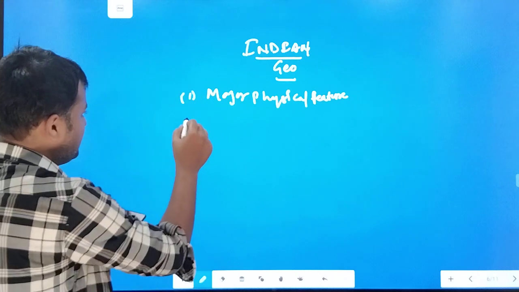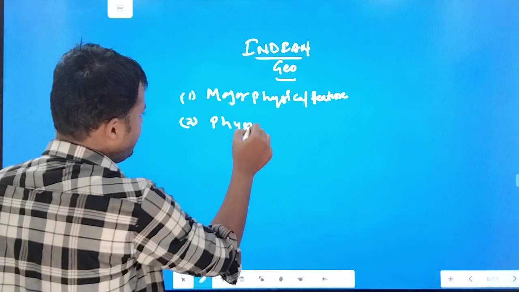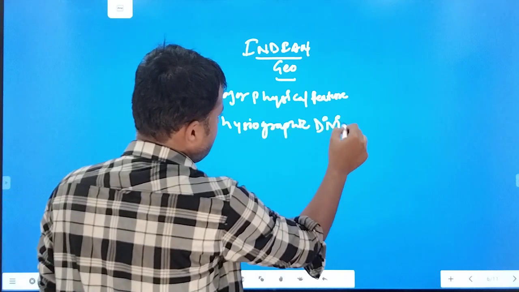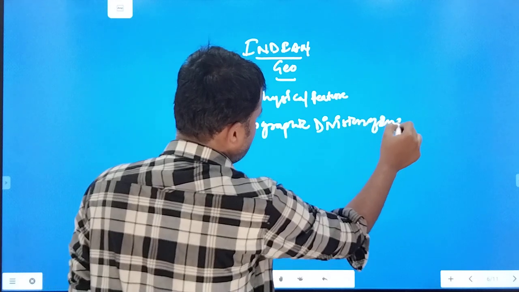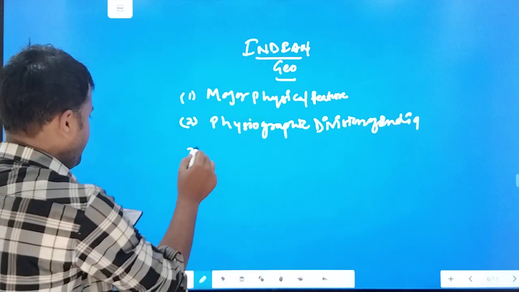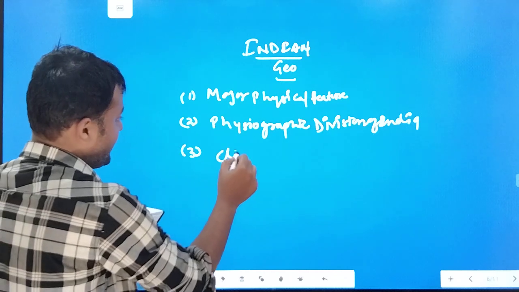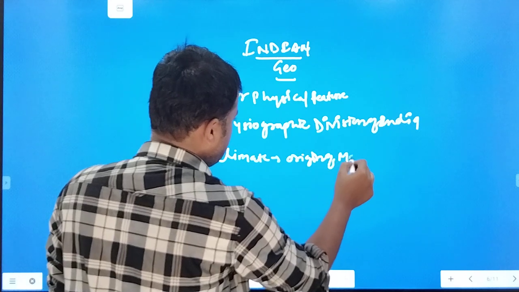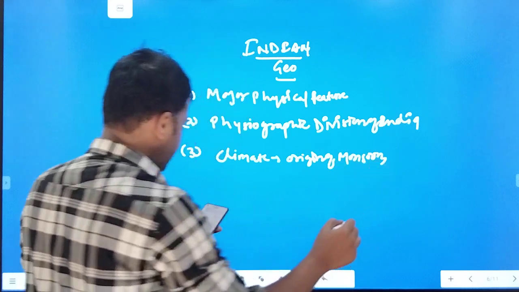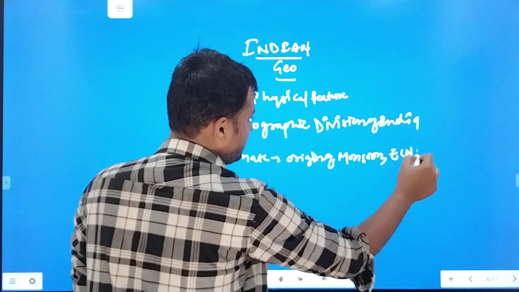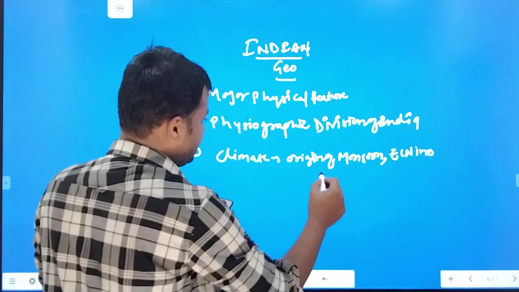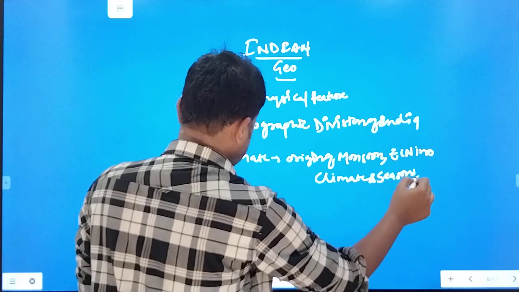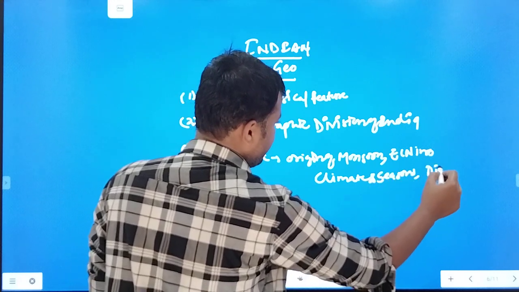Second, they are saying physiographic divisions of India. Third, climate, and in climate they have mentioned origin of monsoon, then El Nino, then climate and seasons, then distribution of rainfall.